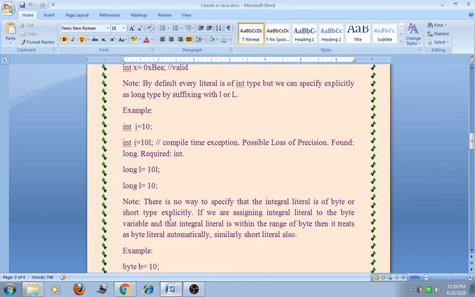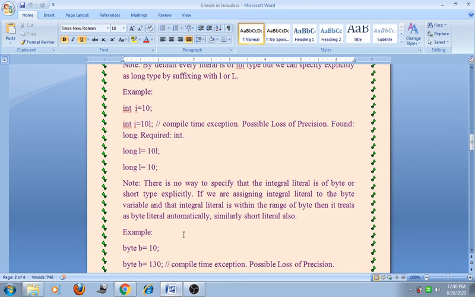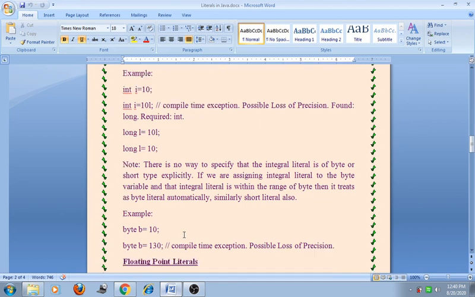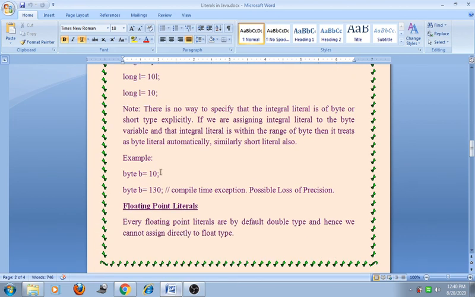Note that there is no way to specify that the integral literal is of the byte or short type explicitly. If we are assigning the integral literal to a byte variable, and that integral literal is within the range of the byte, then it is treated as a byte literal automatically. Similarly, short literals also. For example, byte b = 10.